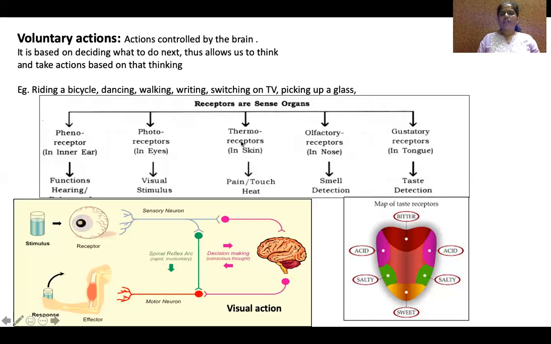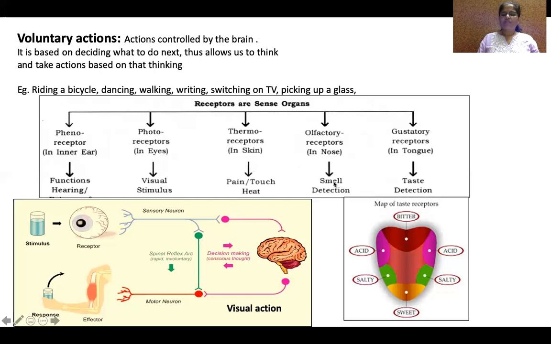Similarly, touch, pain, or heat, our skin acts as receptors. These are called thermoreceptors.